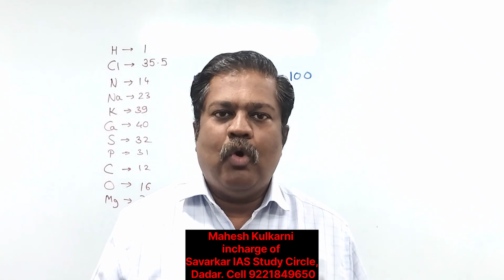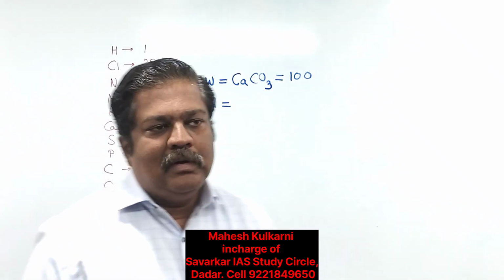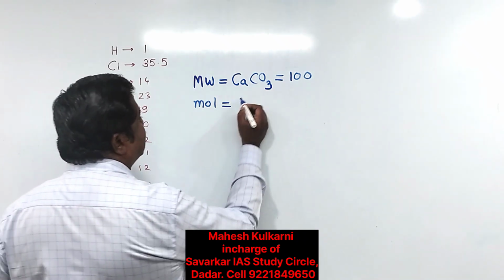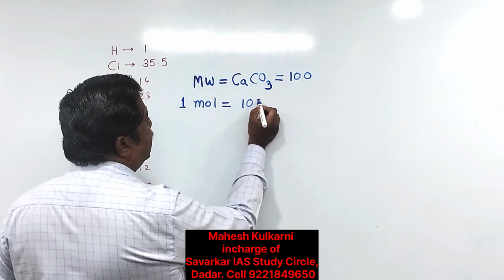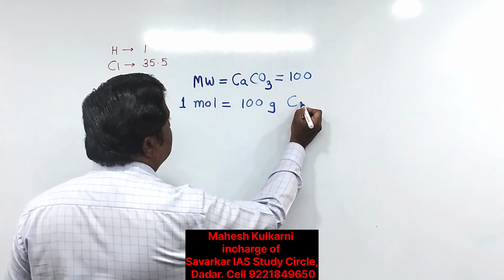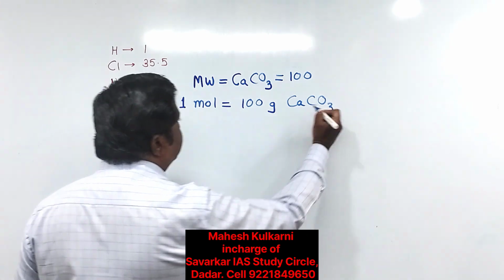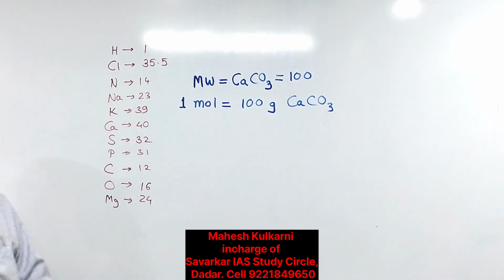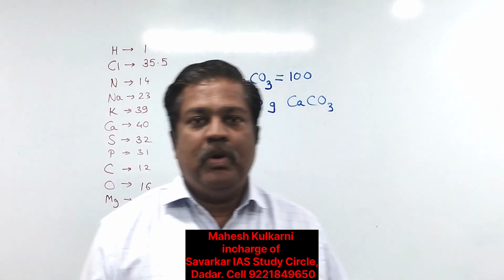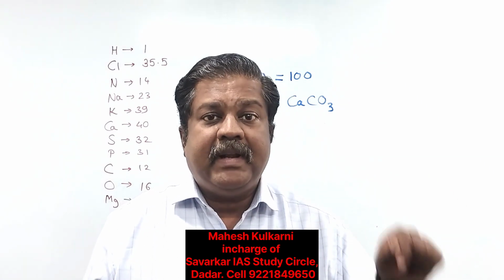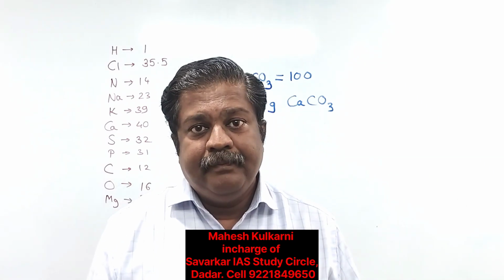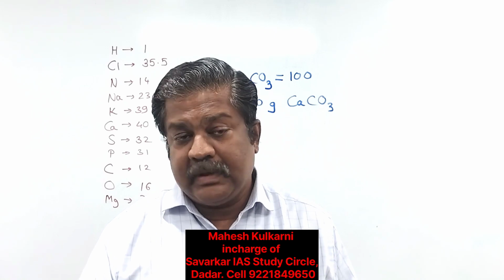So 1 gram mole of calcium carbonate equals 100 gram calcium carbonate. Getting the idea? So what is 1 gram mole of a substance? The molecular weight of that substance expressed in terms of gram.